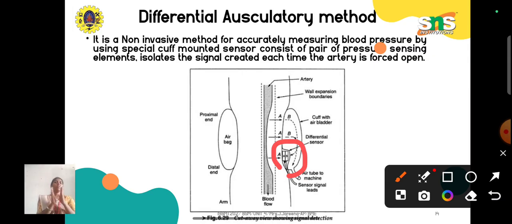That is the reason we use the differential oscillatory method.